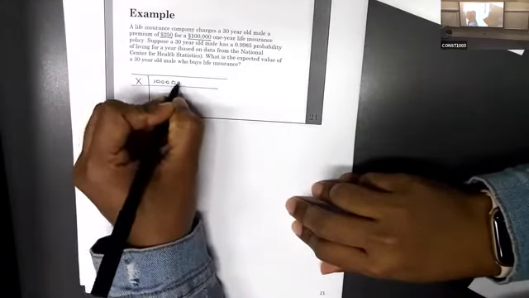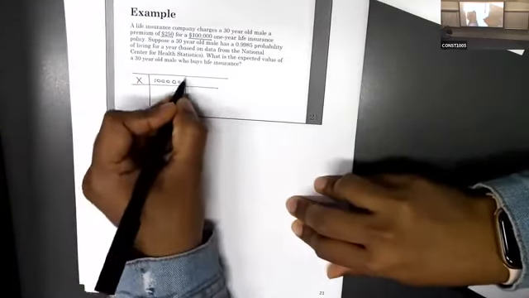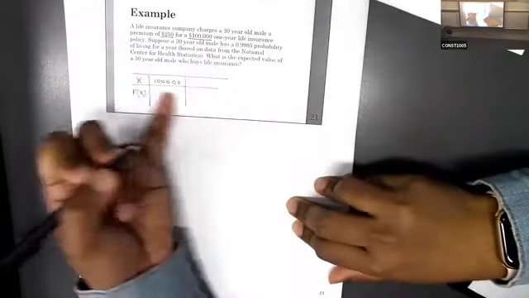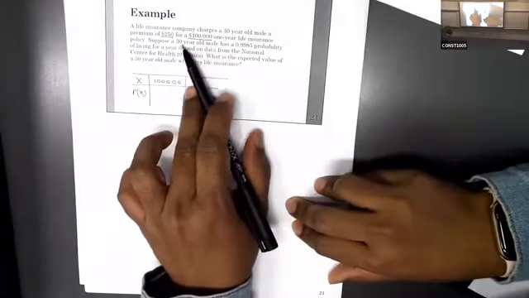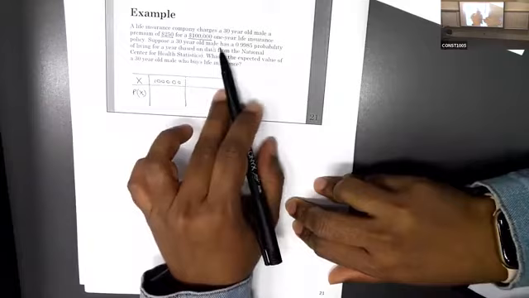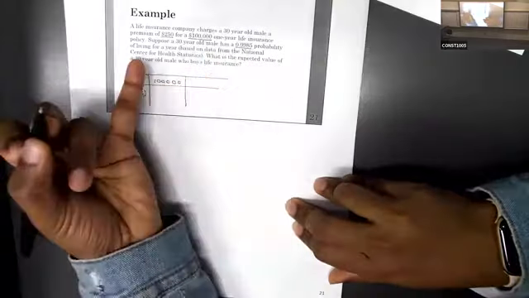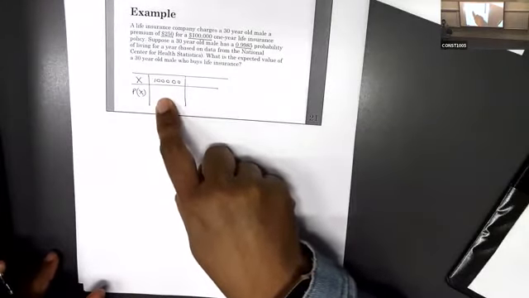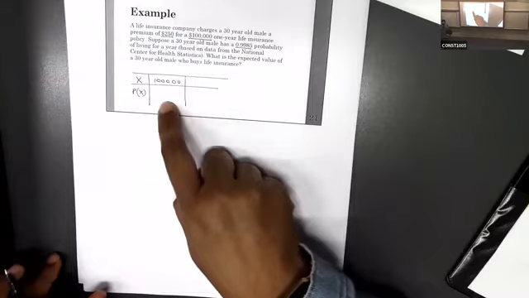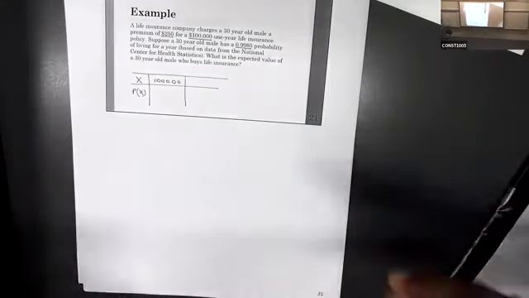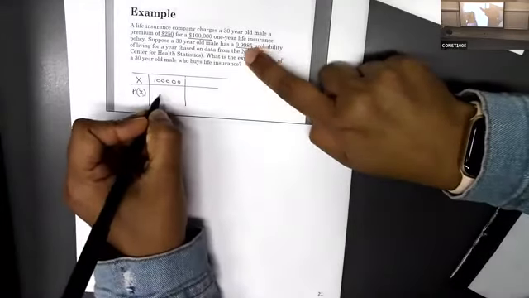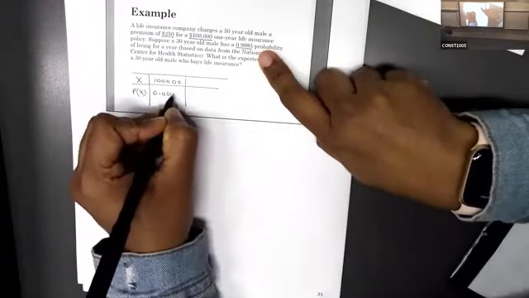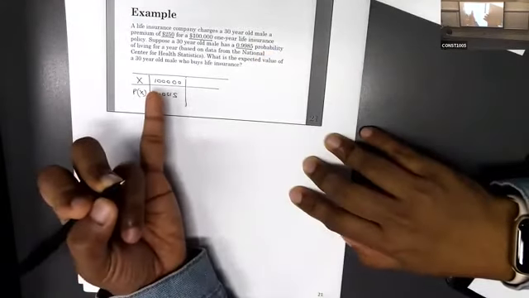This is the price. What is the probability of getting that price? I didn't read the whole question. Here it says, suppose a 30-year-old male has this much probability of living. So that is the living probability. Do we have to write it here? No. We have to die to get this price, so it will be the complement, not this one. This is the living probability. So what is the dying probability? Yes, 0.015.